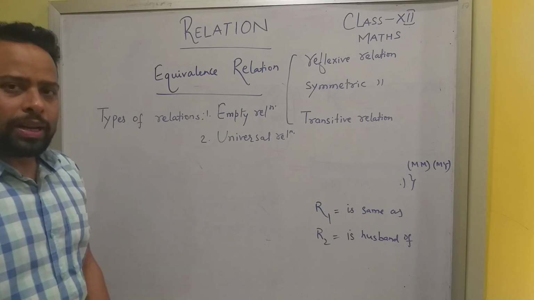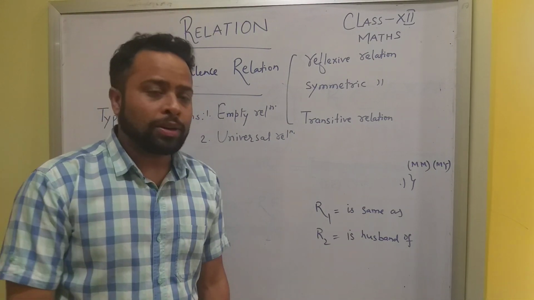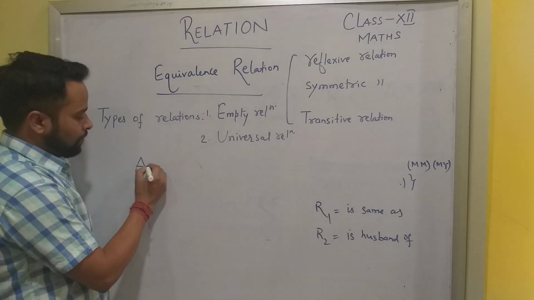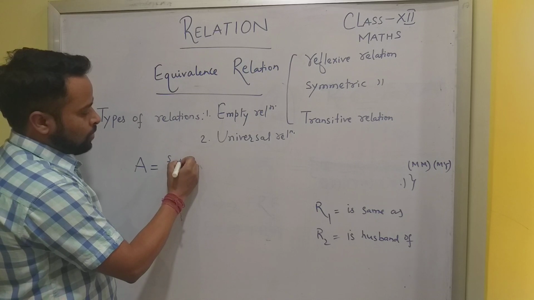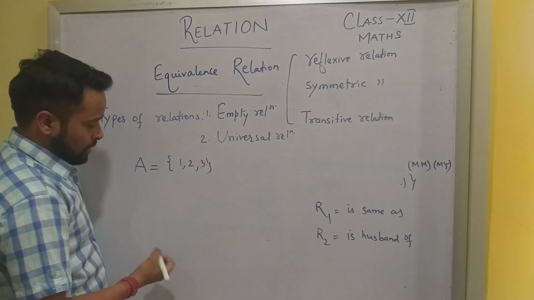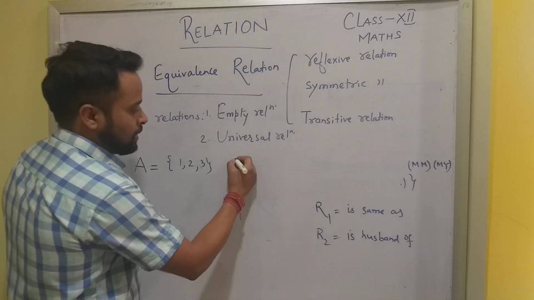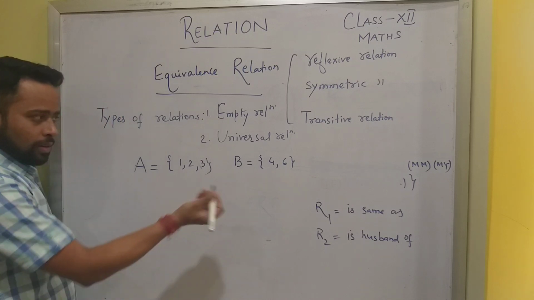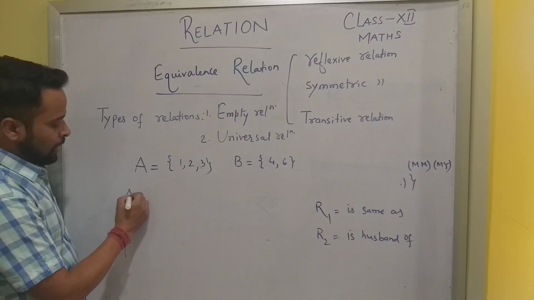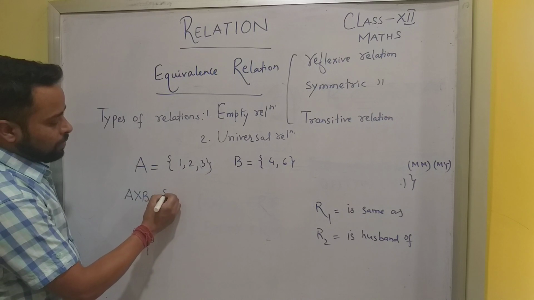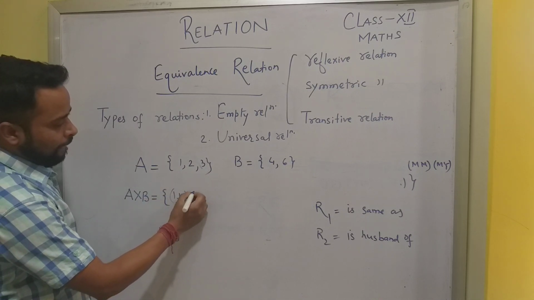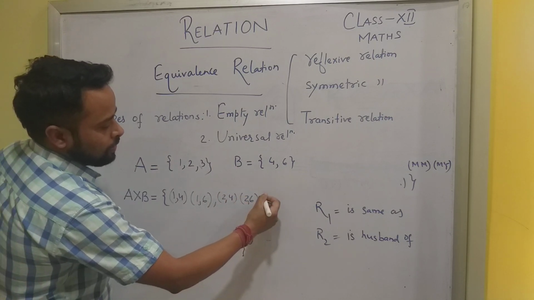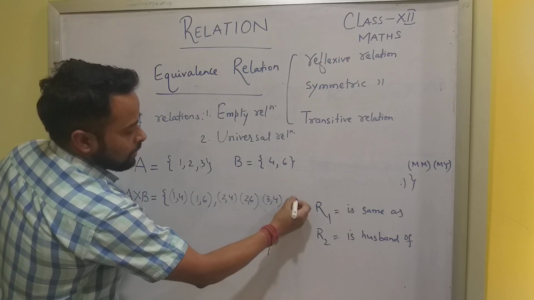And we have a very simple example to make you understand what is an empty relation. If I take a set A with three elements, 1, 2, 3, and now I want to take a different set, let's say set B, which is 4 and 6 perhaps. Then, as per class 11's concept, A cross B, that is the Cartesian product of A and B, is (1, 4), (1, 6), then (2, 4), (2, 6), then (3, 4), and (3, 6).